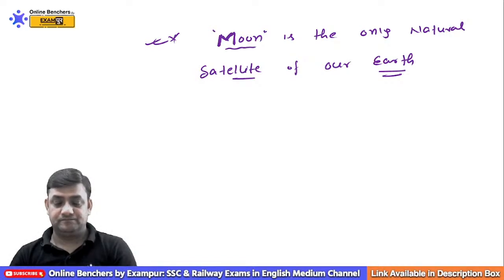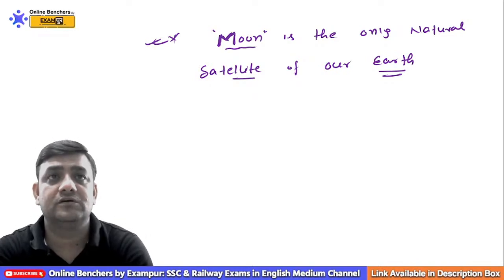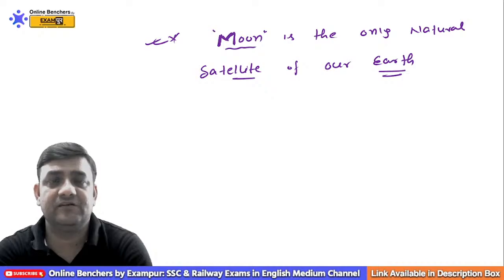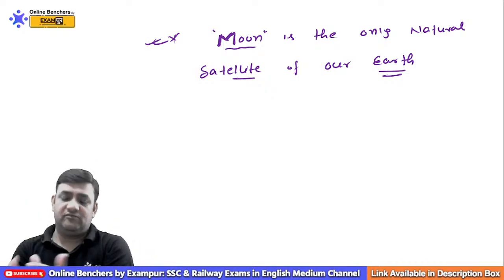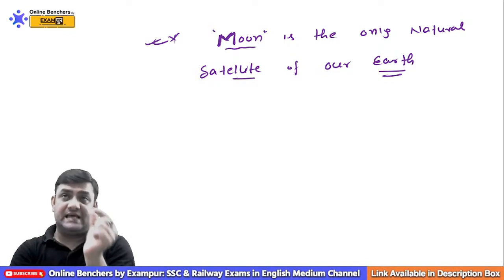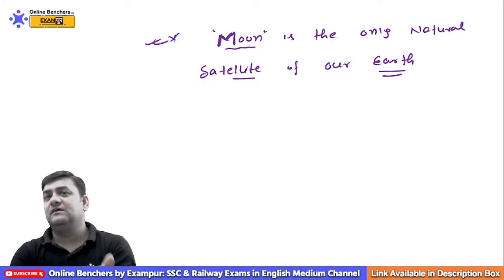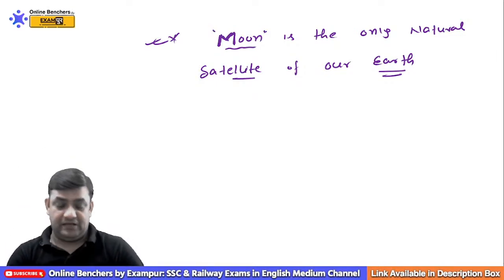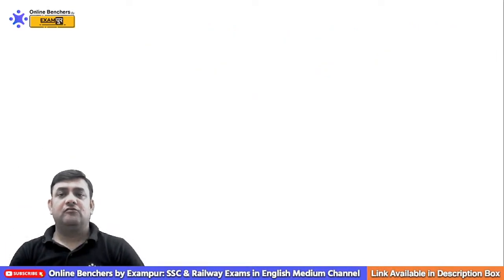Please let me know. Any problem, any doubt, you can ask me. Distance of Earth and Moon is apogee and perigee, and distance with respect to Sun is aphelion and perihelion. So this is all about the phenomena of Earth that I have completed today.